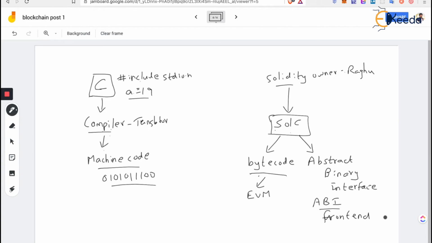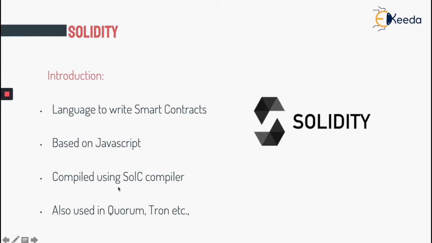So when you have a website or a mobile application, you need the ABI in order to talk to the smart contract. We'll look more at what ABI is, how it looks, etc. in the coming sections. But bytecode is the machine understandable language, and ABI is the abstract binary interface used to interact with the smart contract itself. I hope you got the concept of the Solc compiler, which is the compiler used in Solidity.